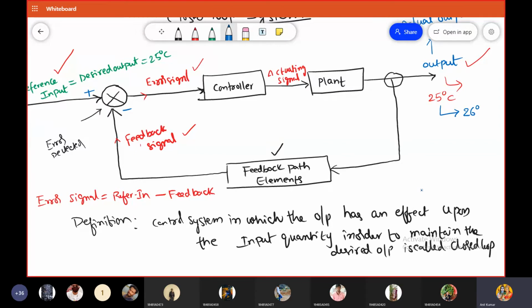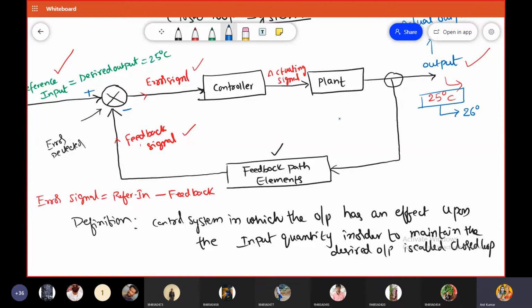But I want always only 25 degrees, that is my desired temperature.